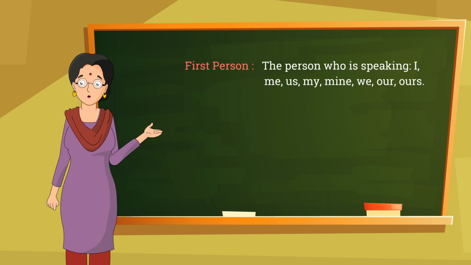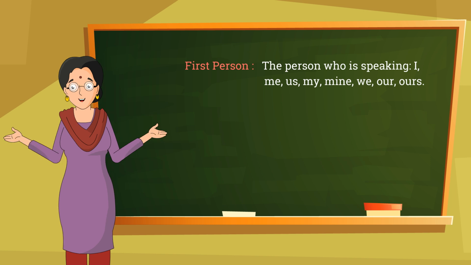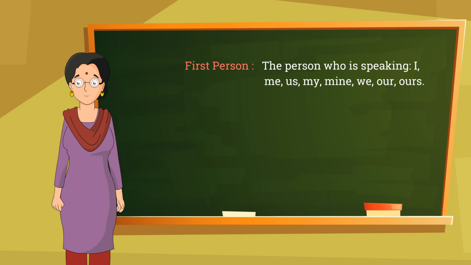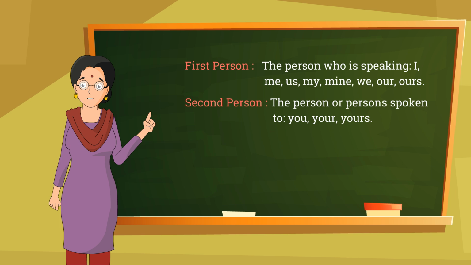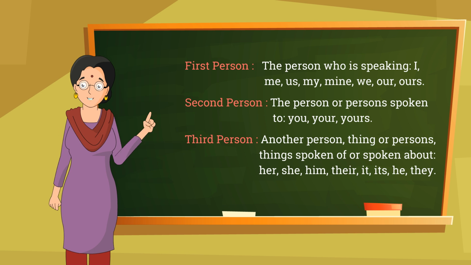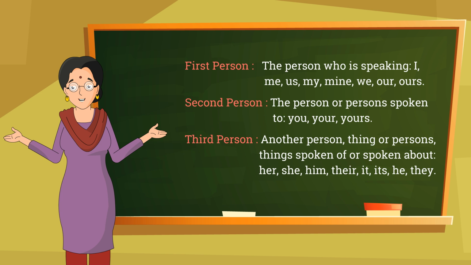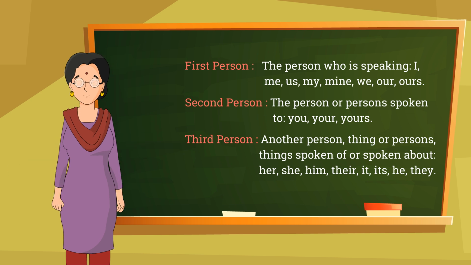First person, the person who is speaking: I, me, us, my, mine, we, our, ours. Second person, the person or persons spoken to: you, your, yours. Third person, another person, thing or persons, things spoken of or spoken about: her, she, him, their, it, its, he, they.